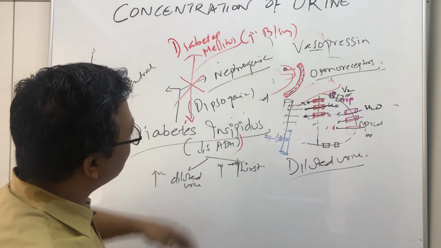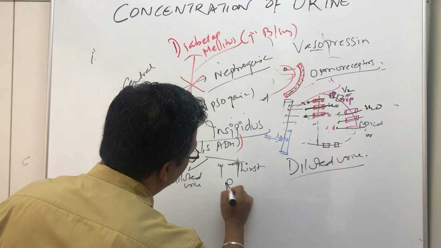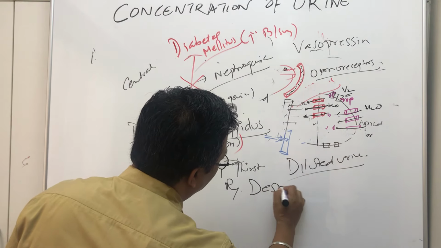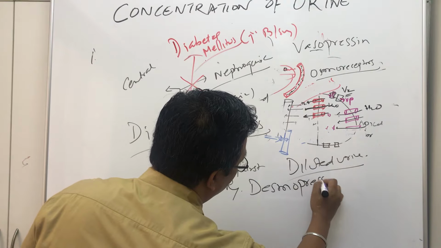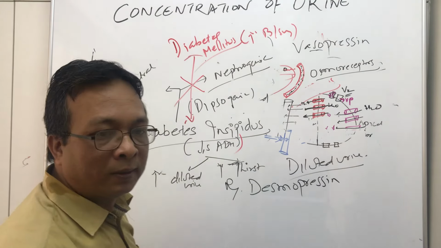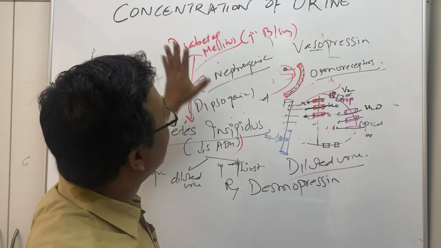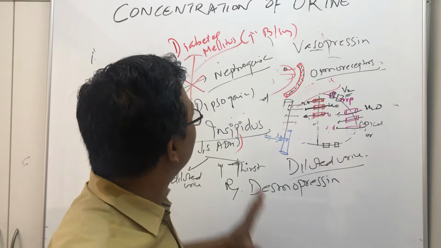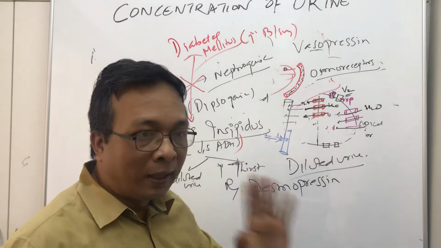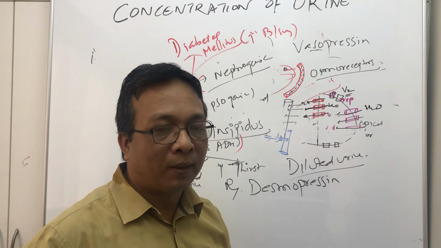So treatment here is desmopressin. One word, desmopressin. So that is about diabetes insipidus, and that is about ADH. So one mechanism of concentration of urine is ADH, antidiuretic hormone. Is that clear?